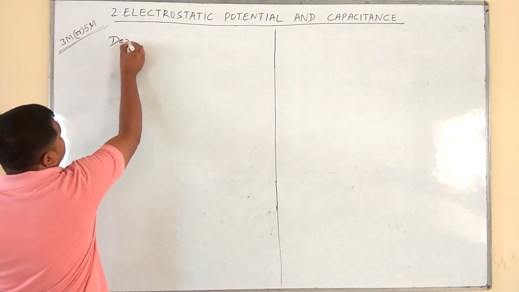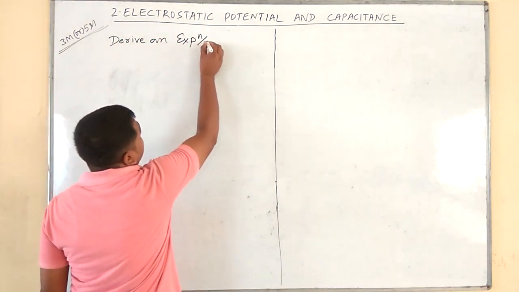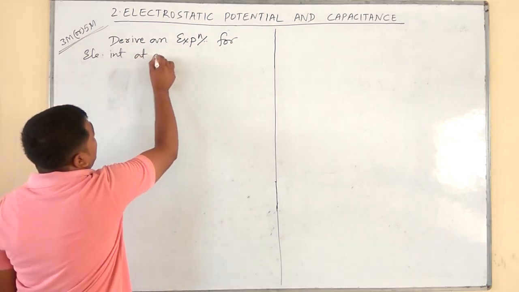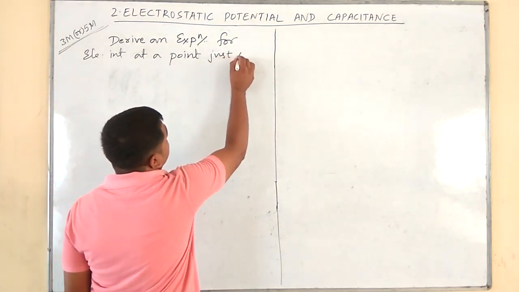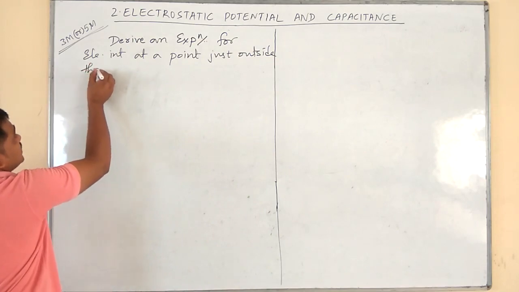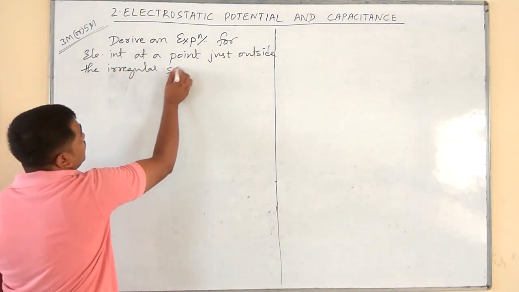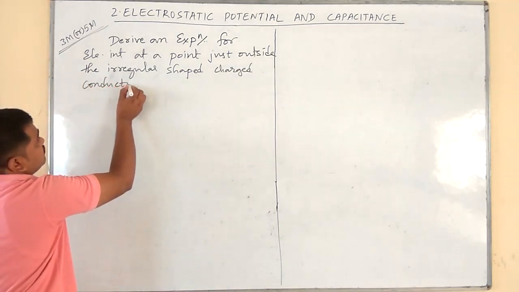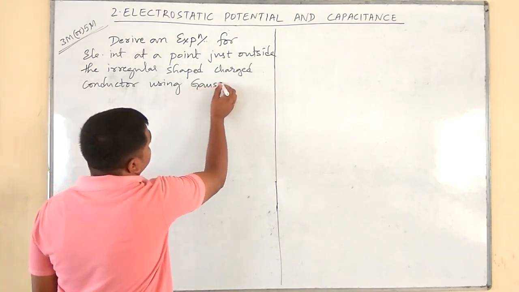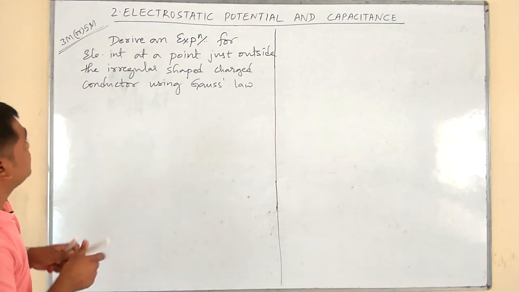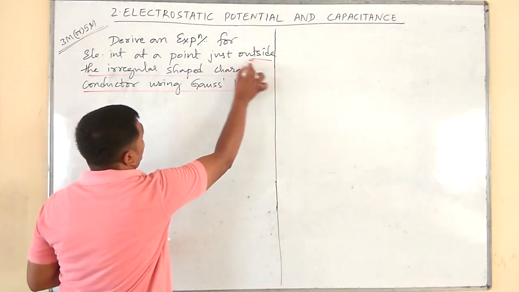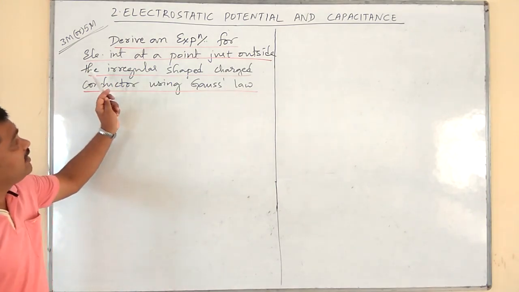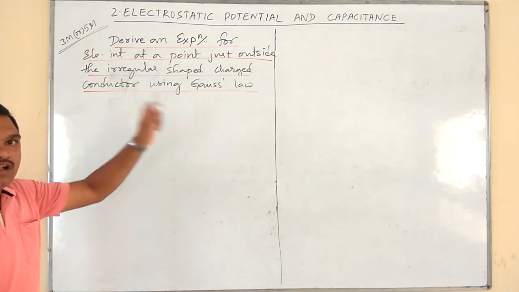Derive an expression for electric intensity at a point just outside an irregular shaped charged conductor using Gauss law.